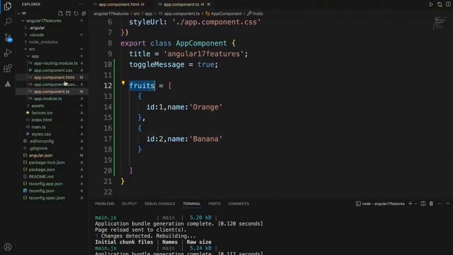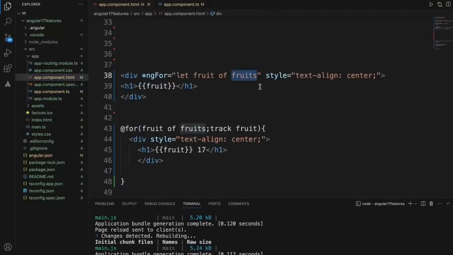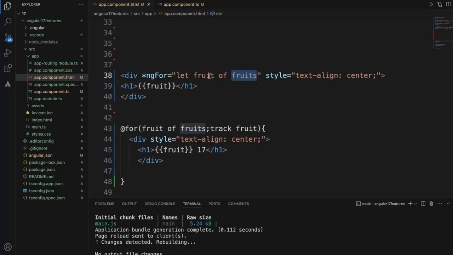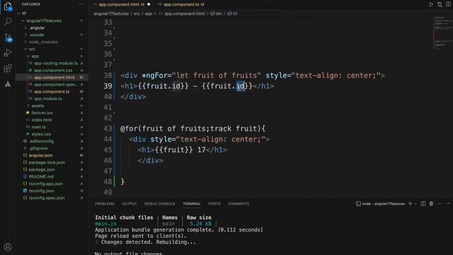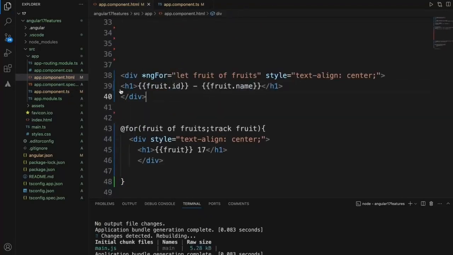Let's do this. In Angular 16 right now we have a fruit. This one has ID and name. So ID, and let's say what we used. It is name only. So let's say name. This is how we display.